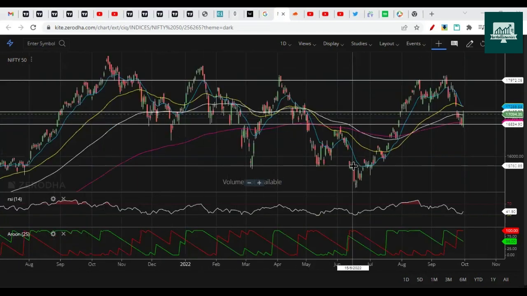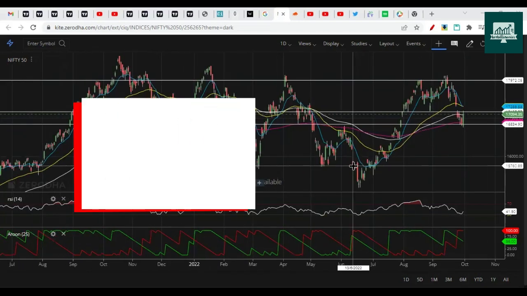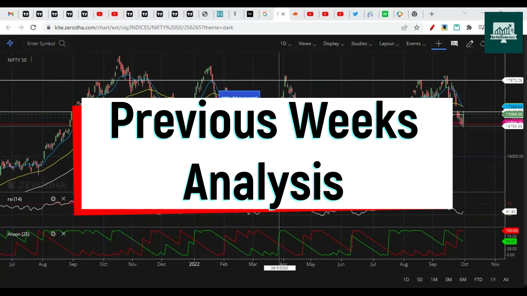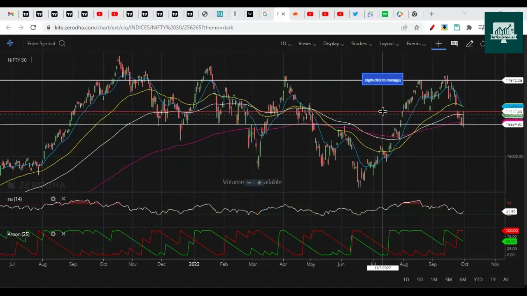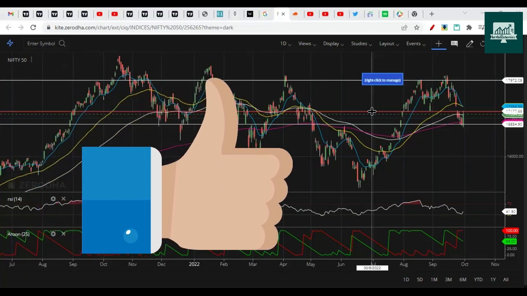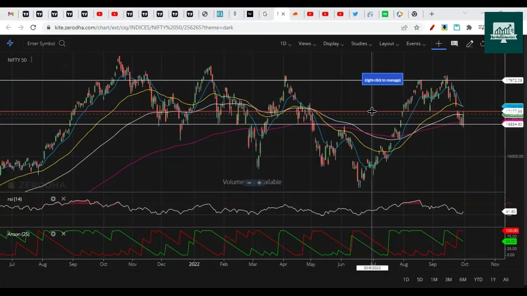So let's first check what we discussed in last week. In last week, we discussed on a price action perspective as well that Nifty would open somewhere near 17,100 because that was something obvious. World markets were in a deep red on last Friday, right?